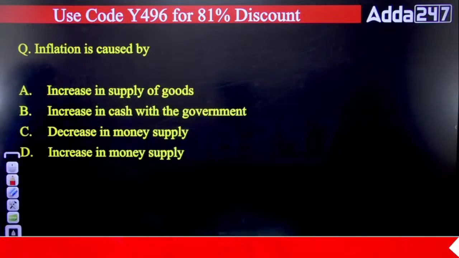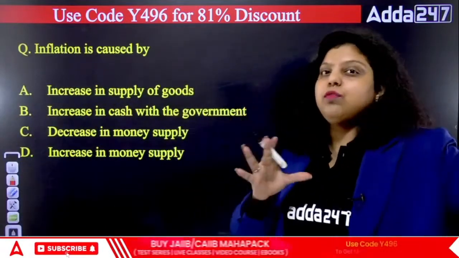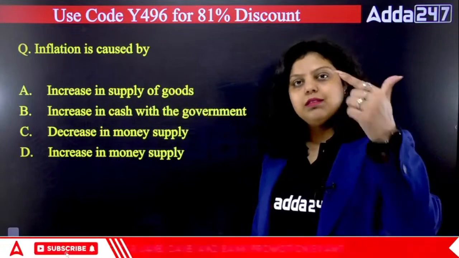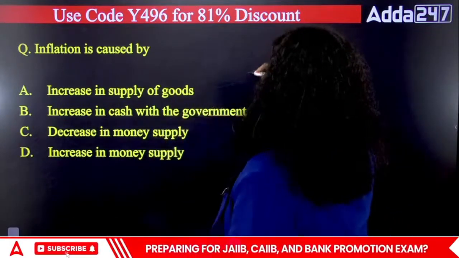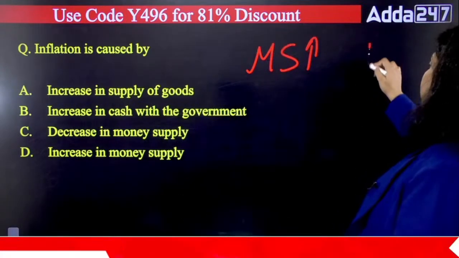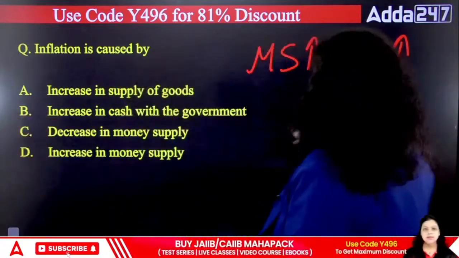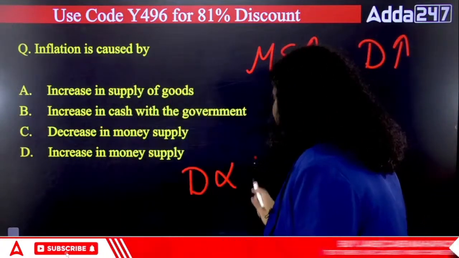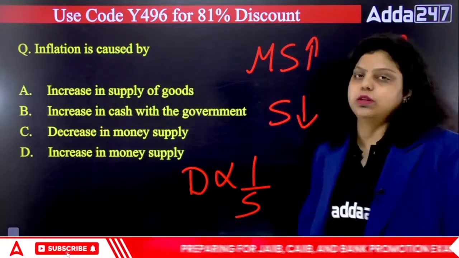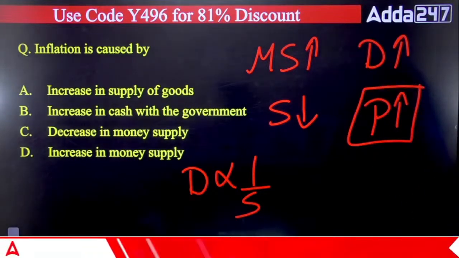Fourth question is talking about inflation is caused by. So what is inflation? Inflation is a rise in the prices. Whenever we see inflation in the country, there are certain effects we have to understand, that this situation will be there in the economy. That's why the prices are rising, that's why the inflation is there. For example, in inflation, first of all, the money supply increases. When the money supply increases, it increases the demand for goods and services from the side of the public, because if we have more money, we will demand more goods and services. And we know that demand and supply have an inverse relation. So when the demand increases, the supply is definitely going to decrease, and that will be increasing the price of goods and services.